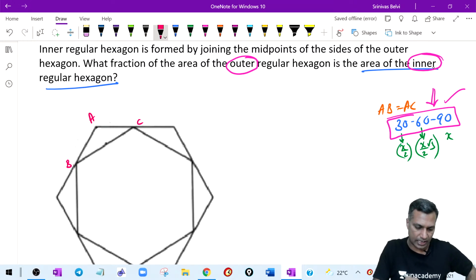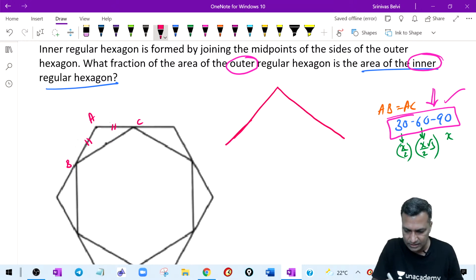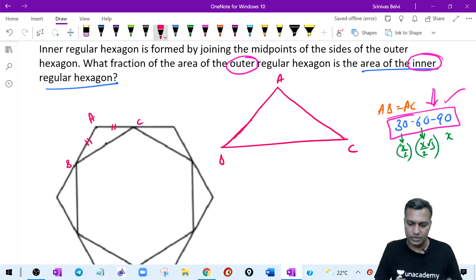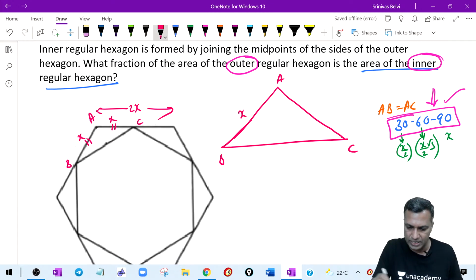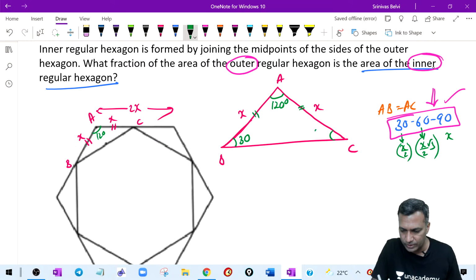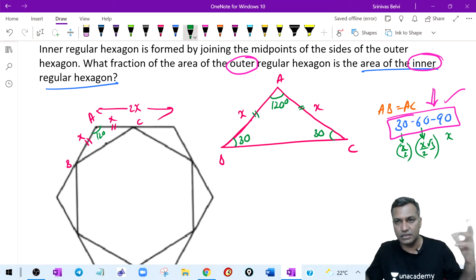Now, take a look at this particular triangle. We anyway know triangle ABC was an isosceles triangle. Let me redraw that, just highlighting it because it appears a little smaller there. So this was ABC, all that remains the same. From here till here it is 2x, therefore this is x and this is x. AB is x and BC is x, and I know this particular angle is 120 degrees. Since these two sides are equal, the angles opposite them will be equal, and hence each is going to be 30. Can I say therefore it is a 30, 30, 120 triangle? Of course, yes.